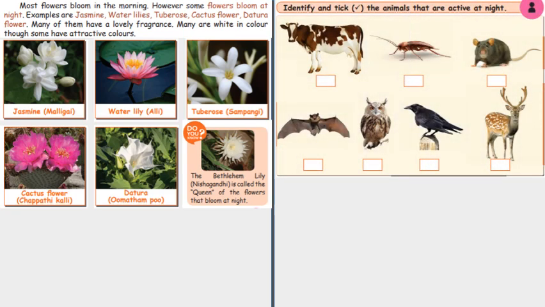Identify and tick the animals that are active at night. Cockroach, mouse, bat, owl.